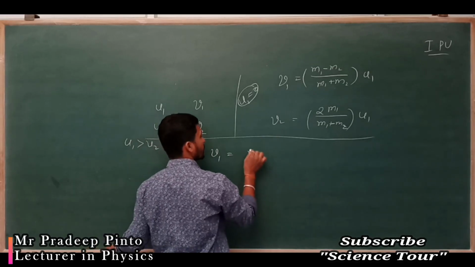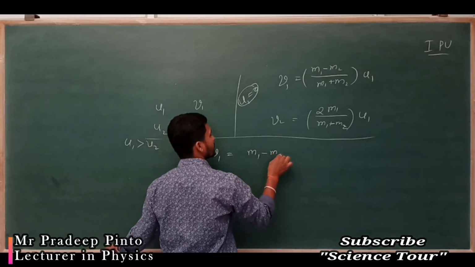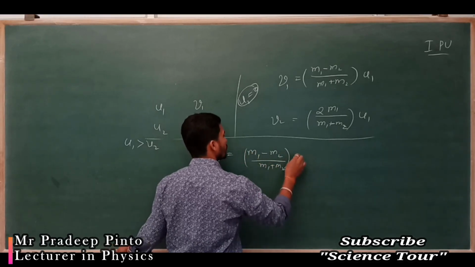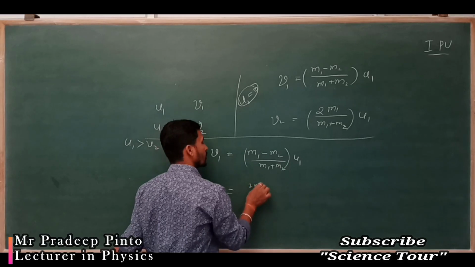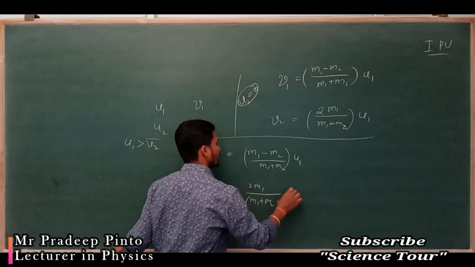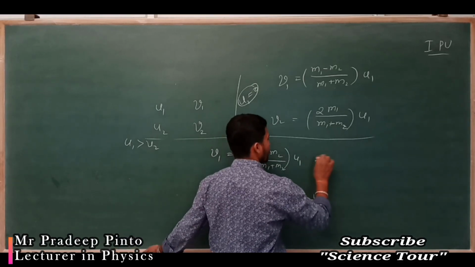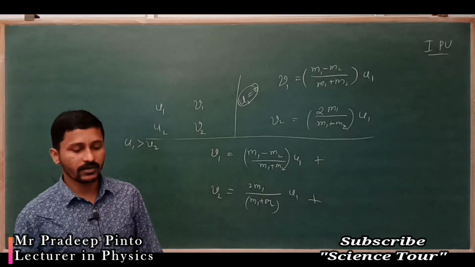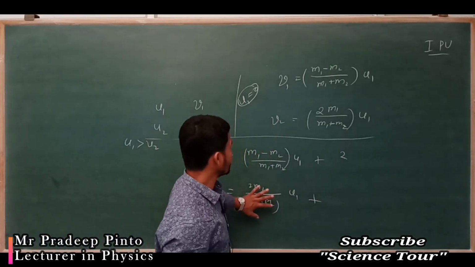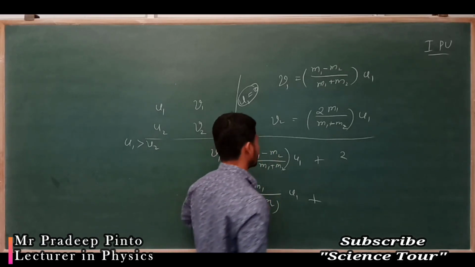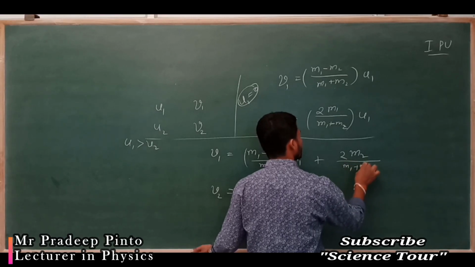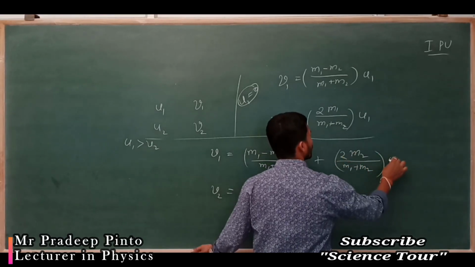The first term comes the same: (m1 minus m2) divided by (m1 plus m2) into u1. So here also 2m1 divided by (m1 plus m2) into u1 comes, plus one more term comes. This term for m2 comes: 2m2 divided by (m1 plus m2) into u2.